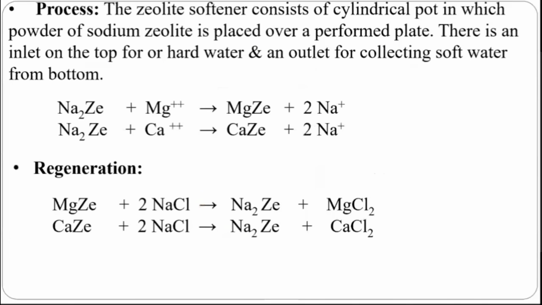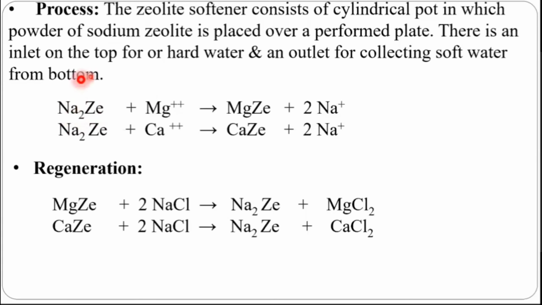So these are the reactions. Sometimes you find that reactions are difficult, but these reactions are very easy and you don't have to worry about them. Either you can write the impurity in the ionic form or in the salt form, it doesn't matter. Accordingly, you have to write the valence reactions. What happens? There is an exchange reaction only. Na2Z, it means Na and zeolite are separated. It means sodium ion is separated from zeolite, and there is an exchange reaction.